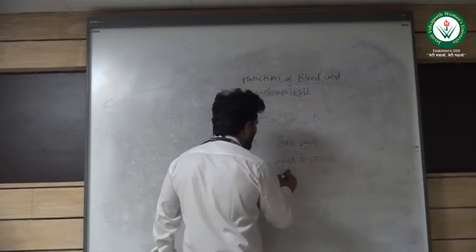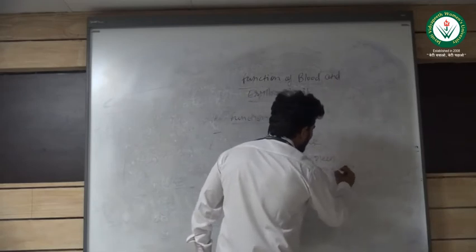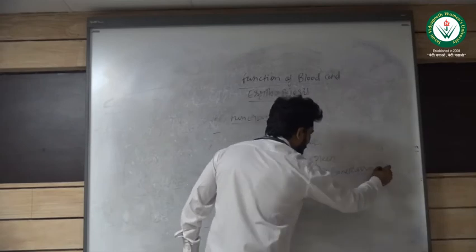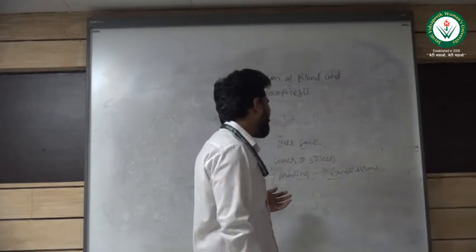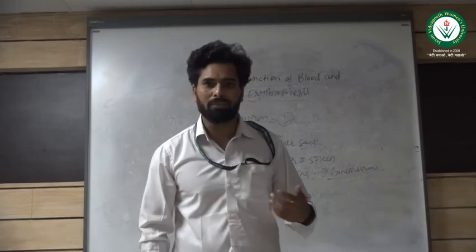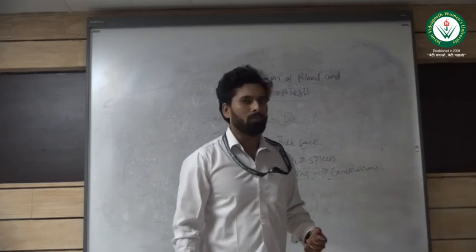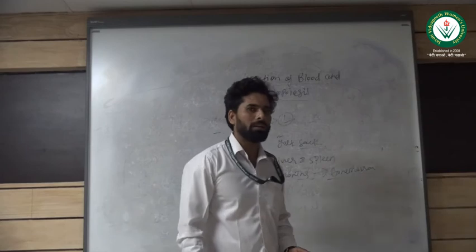and after seven months it shifts to the bone marrow, and it continues until death. So after seven months, RBC formation shifts to the bone marrow, and after birth, until about the 28th year of life, the bone marrow is divided into two parts, yellow bone marrow and red bone marrow.